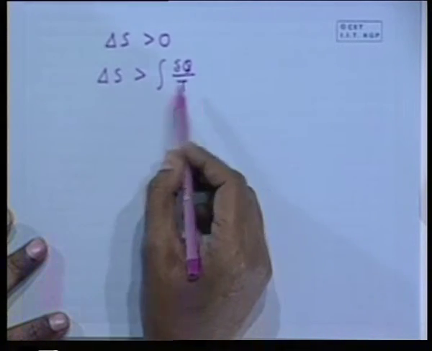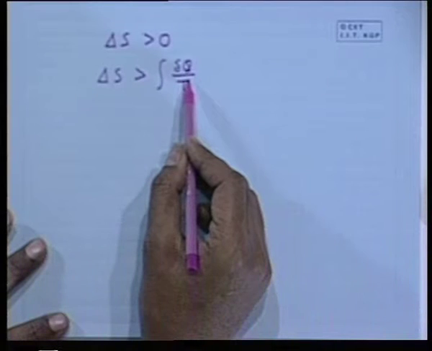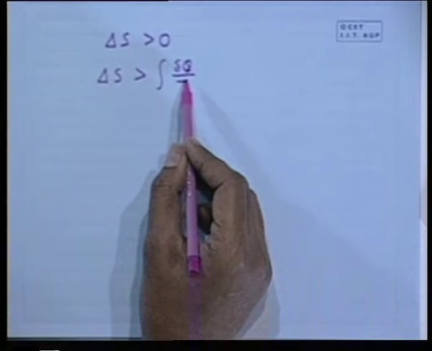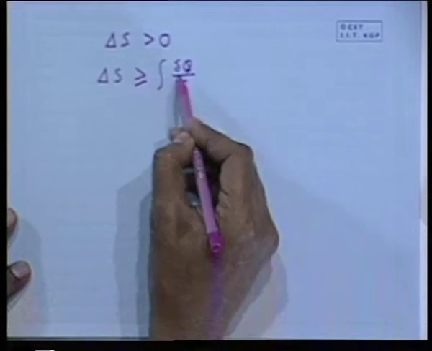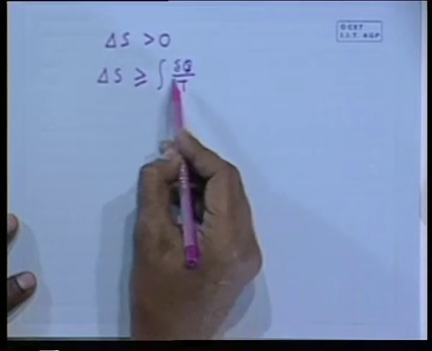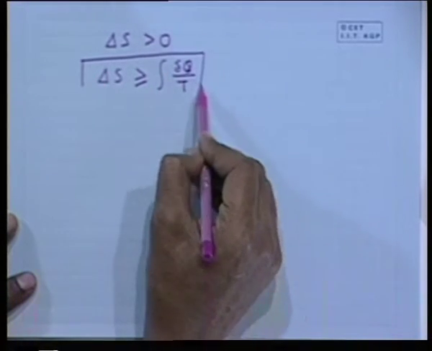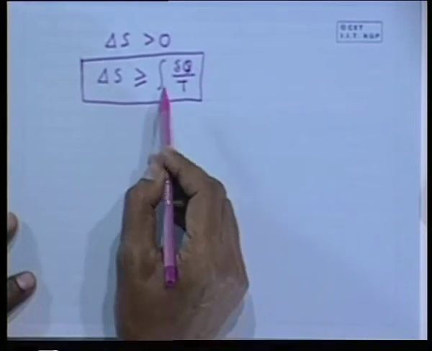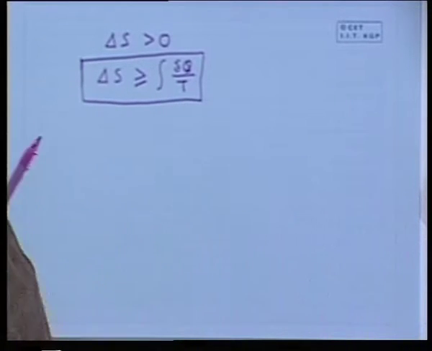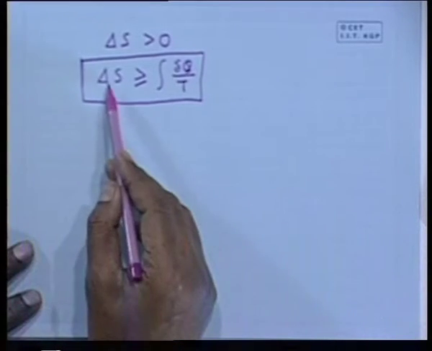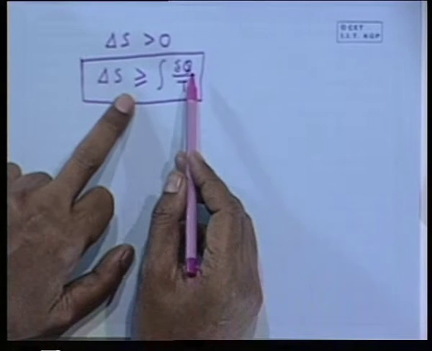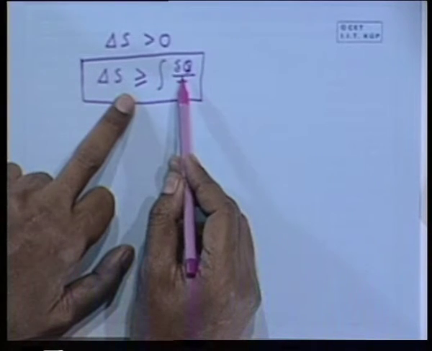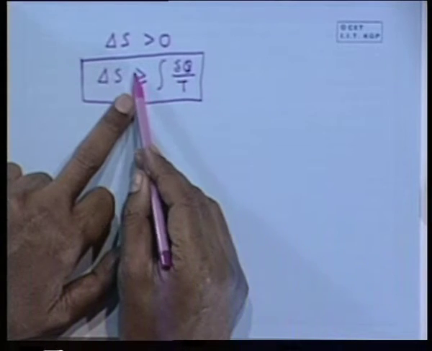Again I am coming to the Clausius inequality: delta S for any process is greater than del q by T. Clear? Always greater than, or equal to; if it is a reversible process then it is equal, otherwise delta S is always greater than. That means I combine the definition of entropy and the Clausius inequality for a process as delta S is greater than or equal to del q by T. When this is a reversible process, the equality sign holds good. If it is an irreversible process, then greater than.